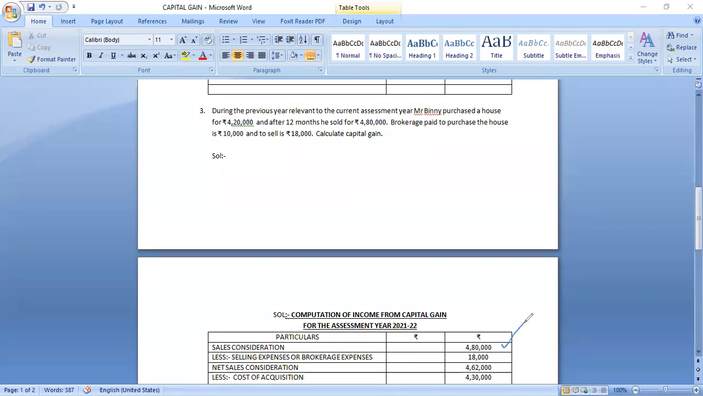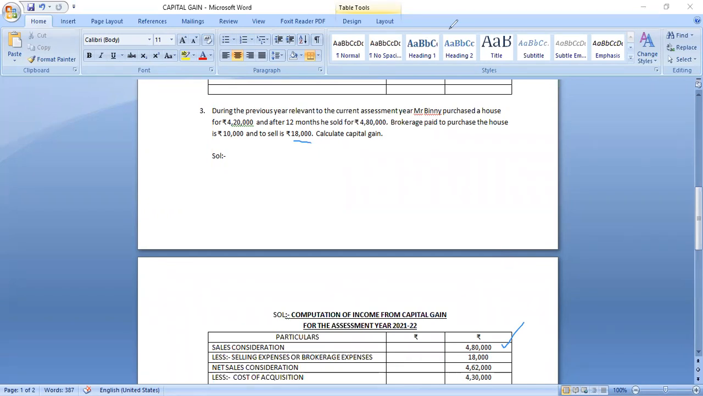What is selling expenses, brokerage expenses, transfer expenses? Take 18,000 because selling expenses are 18,000. Don't take this 10,000. Don't add these two, because this 10,000 is a capitalized expense. This should be added to the cost of purchase, cost of acquisition. Now 18,000 you have subtracted. Net sales value is 4,62,000.